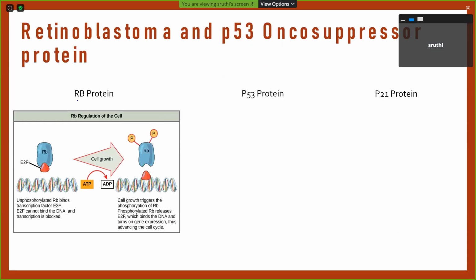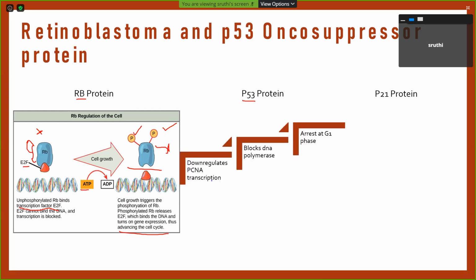And the main concept about retinoblastoma protein is, normally the retinoblastoma protein is attached to the E2F transcription factor, as ma'am said. So this whole complex, normally it will halt the cell cycle. But when there is ATP provided and there is phosphorylation, this is going to be detached from the E2F, and now the cell cycle is going to be advanced. So normally it is breaking the cell cycle, but when it is phosphorylated, it is actually advancing the cell cycle. So this is the role of retinoblastoma protein.